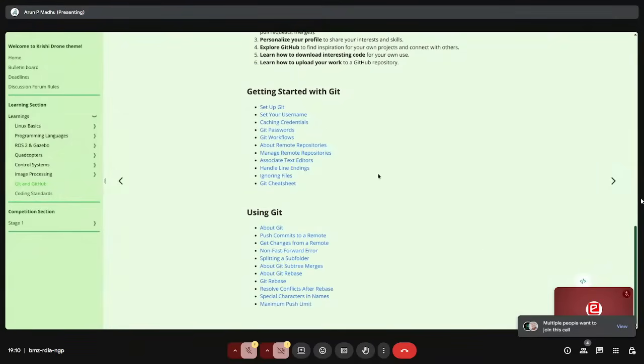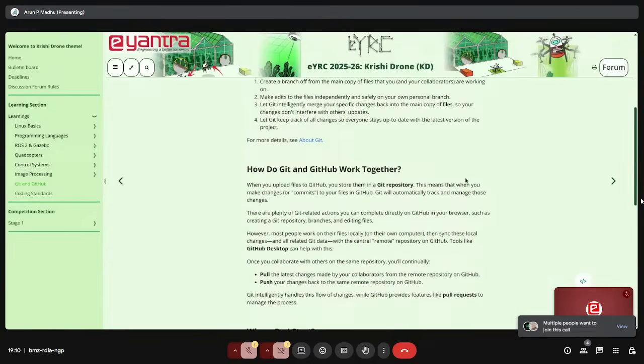So these are some of the getting started with Git resources. You can go through it. All the learning resources across all the teams are carefully curated by team developers from open sources, or some of the resources are created by ourselves. We have put time and effort to create these resources, and we have curated it nicely for you. So what we ask of all the participants is that please go through it patiently, read each and every bit of things written here, understand that, and only after that come and ask questions.